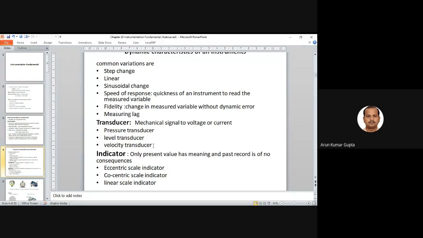For example, a thermometer can show a value of maybe 40 degrees centigrade, but that does not mean the earlier value could not have been 10 degrees. It only gives the instant value measured by the instrument.